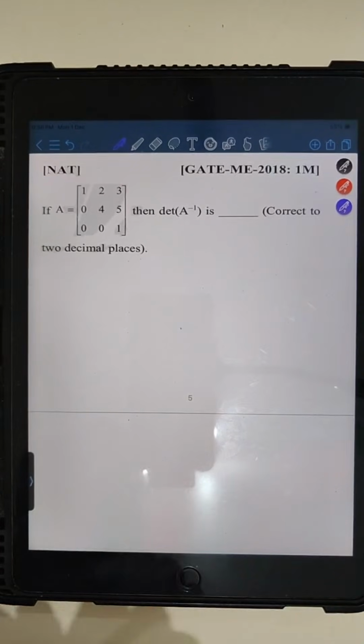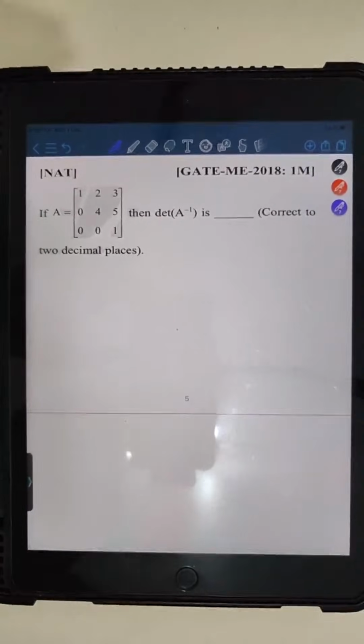Raja is telling, Anand is also telling 0.25. Correct answer. Yes, Anand, you are correct. 0.25. Raja is also telling 0.25. Correct answer. Tilak 0.25. Yes, Tilak, you are correct. Absolutely. 0.25 is the correct answer.